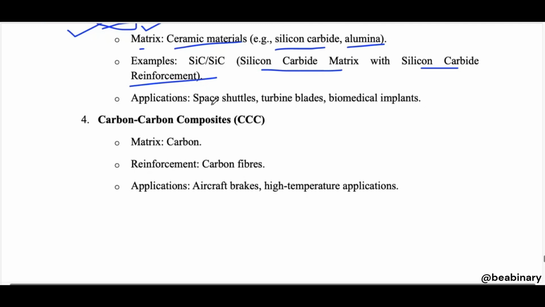The applications are space shuttle, turbine blades, and biomedical implants.